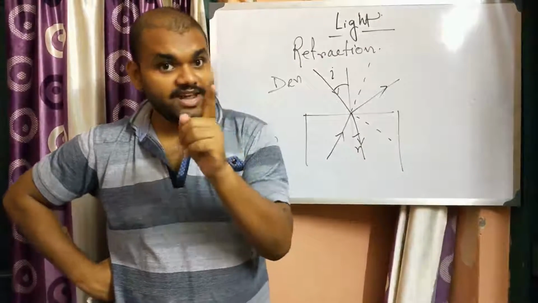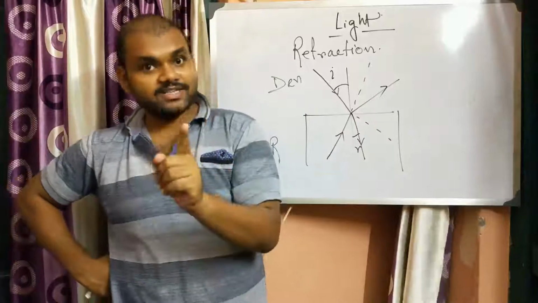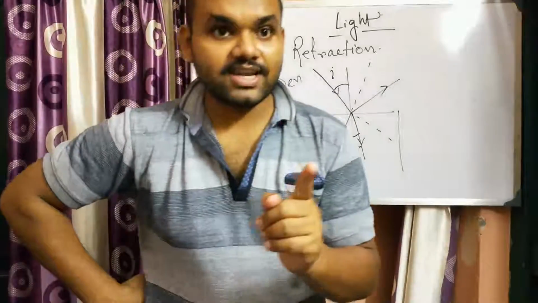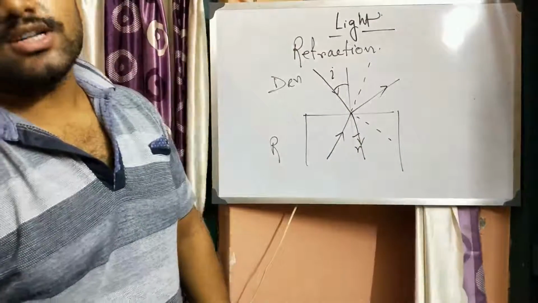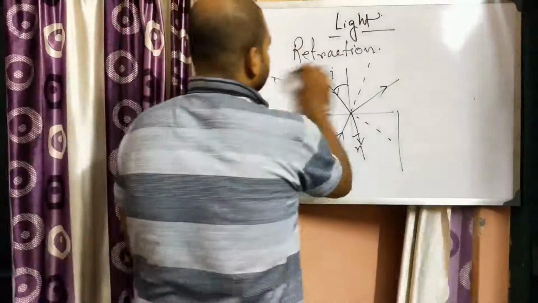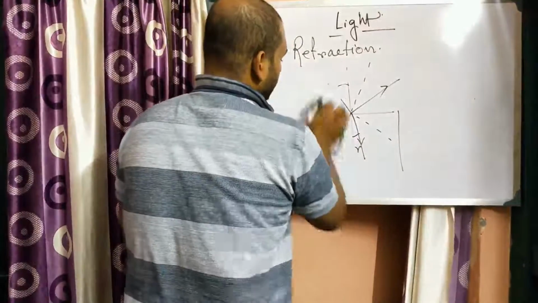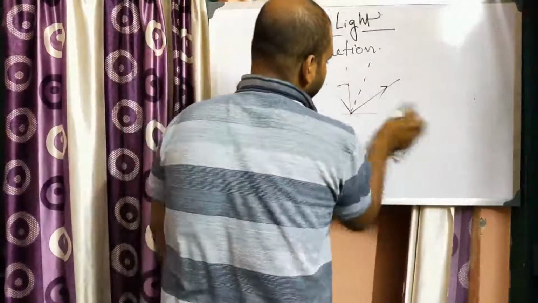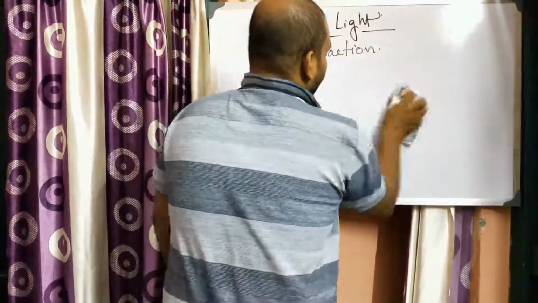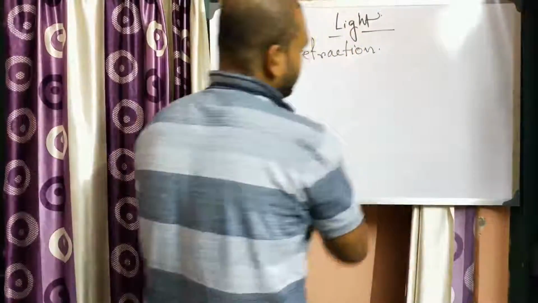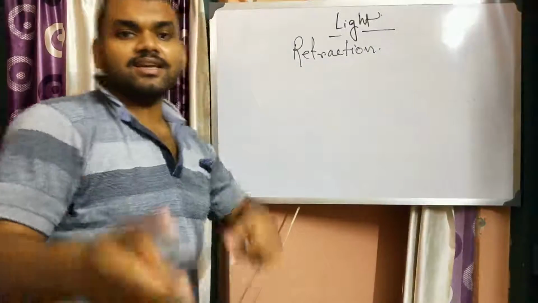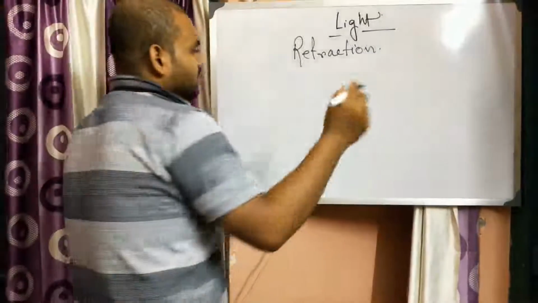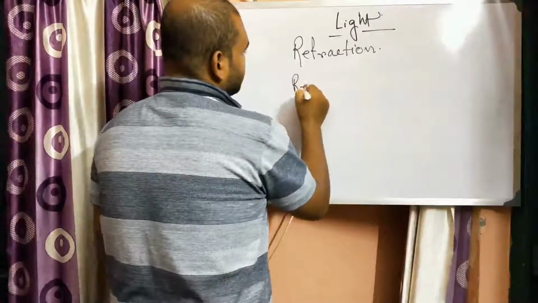In case of reflection, the angle of incidence and angle of reflection are the same, but in case of refraction, the angle of incidence and angle of refraction are not the same. Next, why does this thing happen? This happens because light has different speeds in different media. And another thing, that is refractive index.